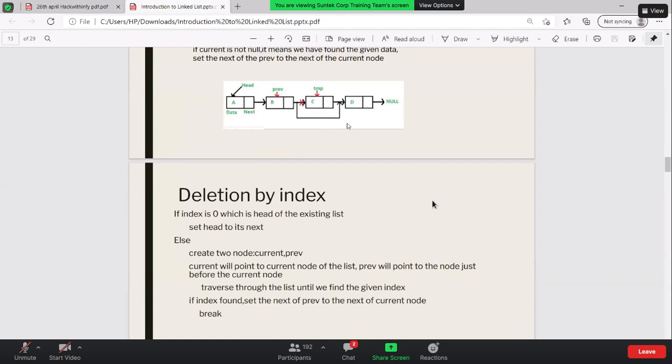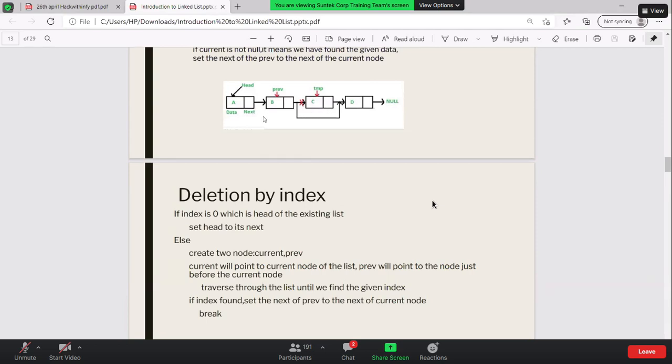So I'm just going to break this loop. Okay, so if I found that this is the node that I'm going to delete, I will traverse till here. I will just make this pointer point to this. So if I just remove this pointer, that will automatically remove the node, and I don't have to shift all these numbers, right? Because that's the case only with the array. But with the linked list, I don't have to shift the numbers. The linked list takes care of that automatically.